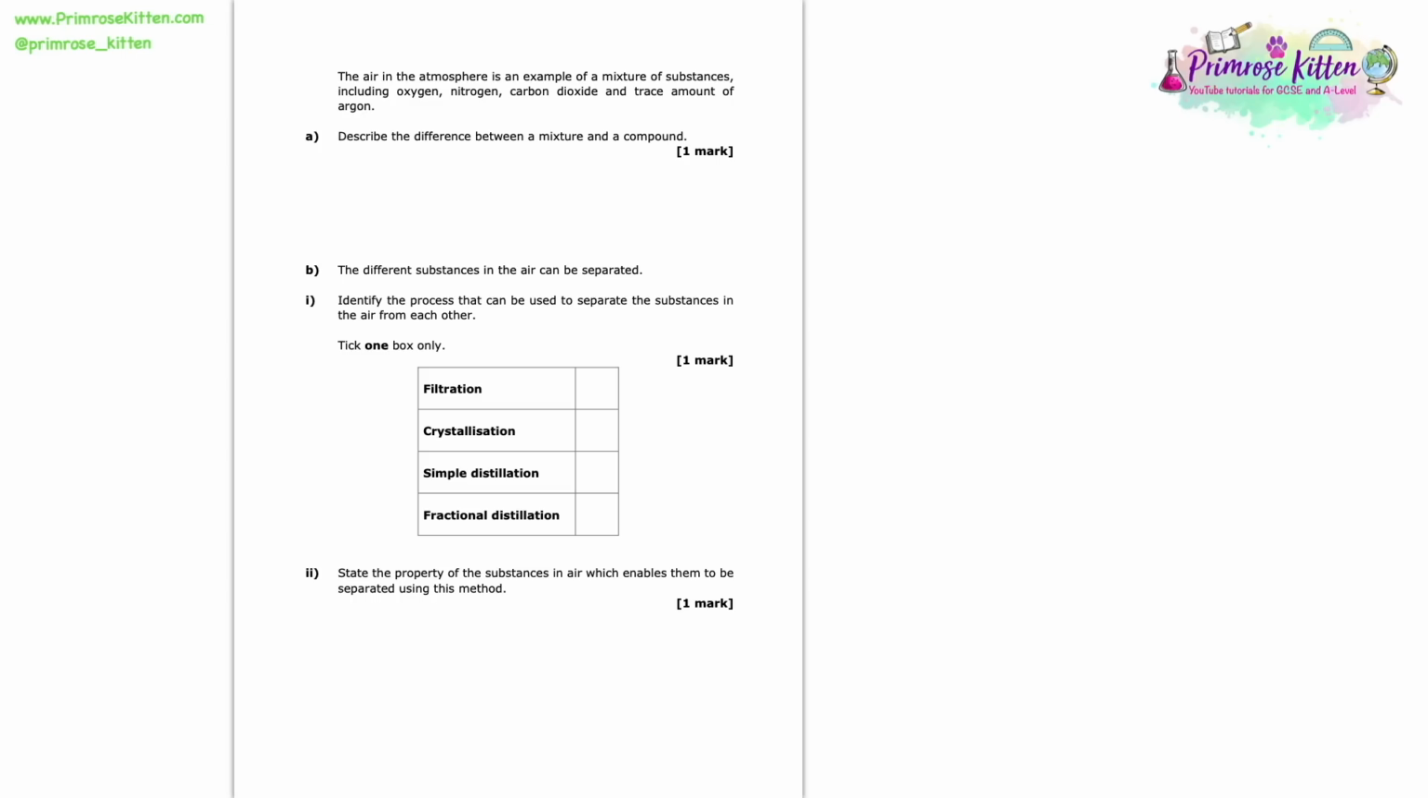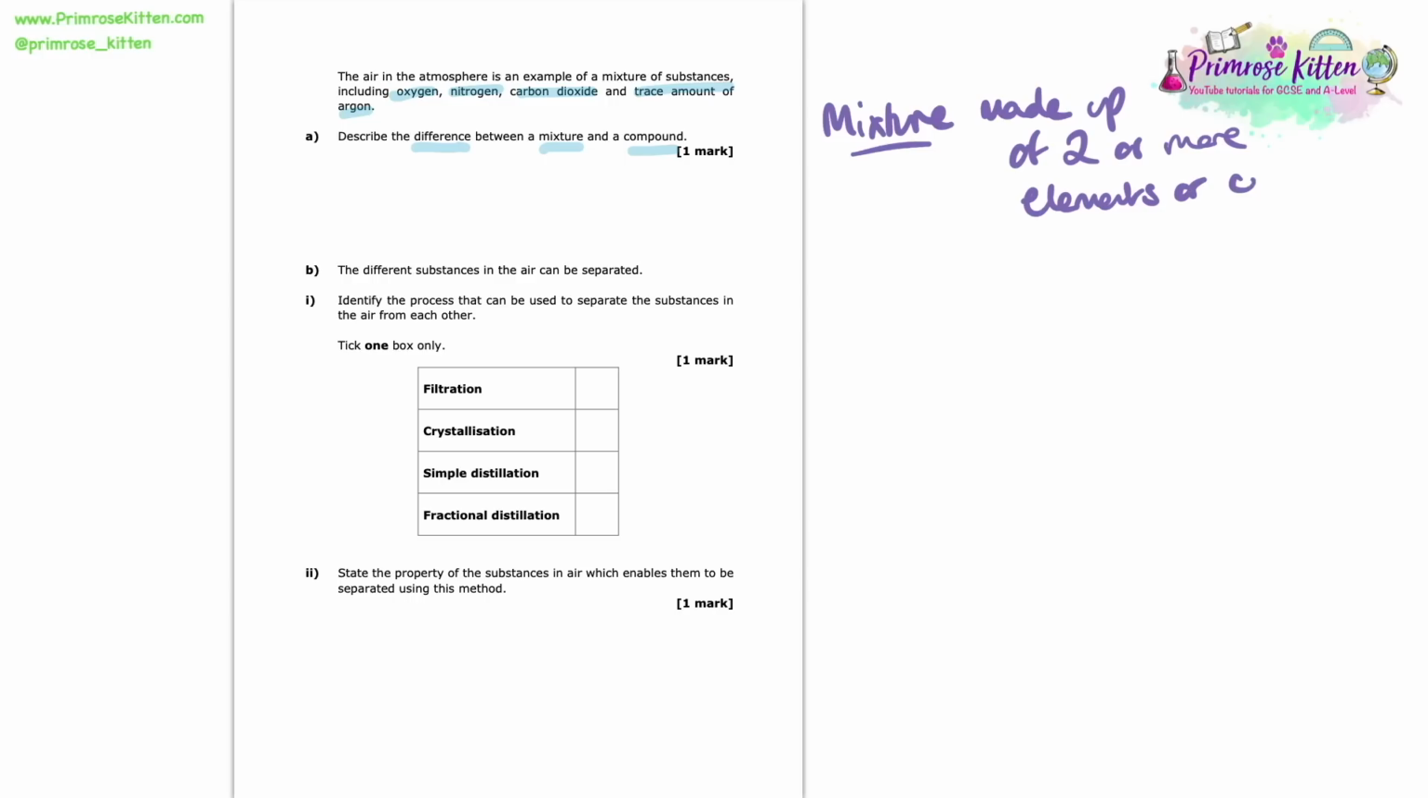The air in the atmosphere is an example of a mixture of substances, including oxygen, nitrogen, carbon dioxide, and a trace amount of argon. Here we're asked to describe the difference between a mixture and a compound. So this will really test our knowledge on what these 2 things actually are. So a mixture is a substance made up of 2 or more elements or compounds that are not actually chemically combined. So they're very easily separated.